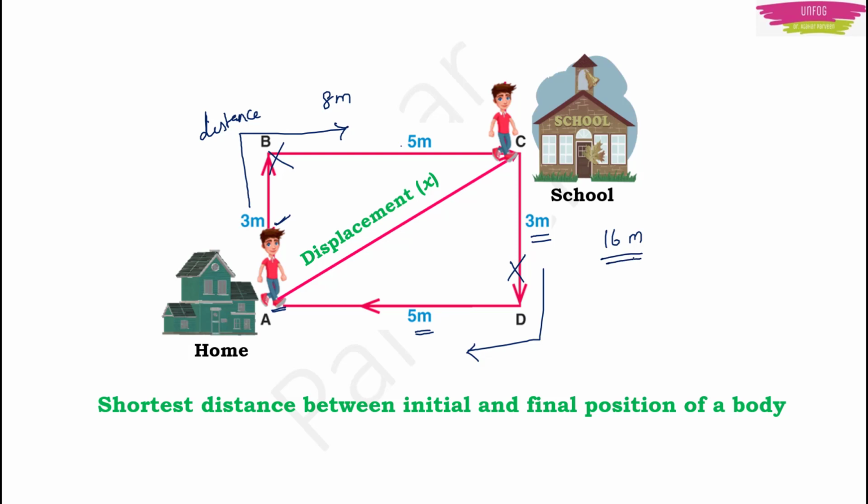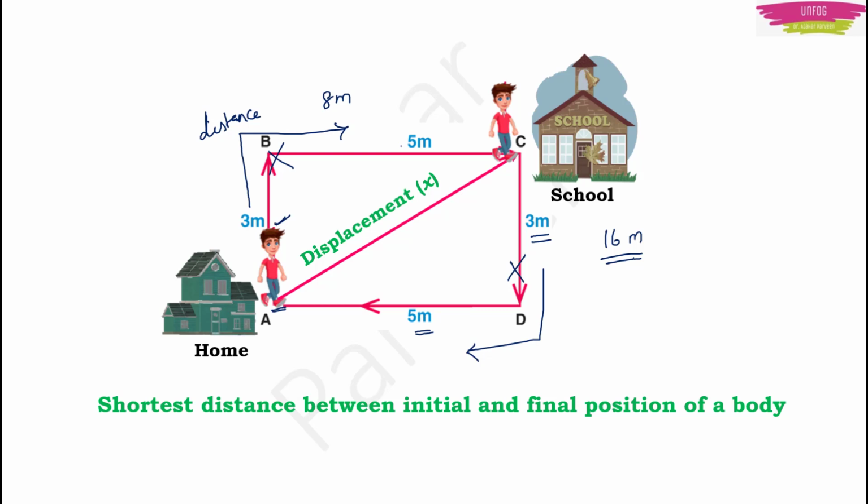So you can see clearly that distance did not need any direction. Whether you went to school or you came back from school to your home, it did not depend on the direction. Even though you came back to your home, it had some magnitude. But when you went in the morning from your home to your school, there was some value of displacement. It was not zero. But when you came back to your home in the evening, then displacement becomes zero because you are in your original position.